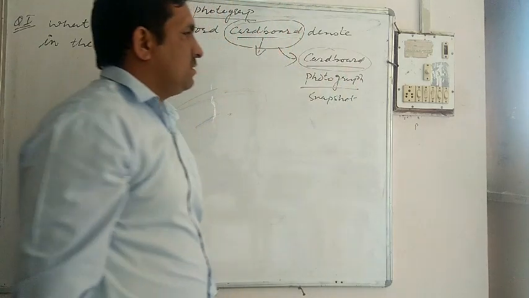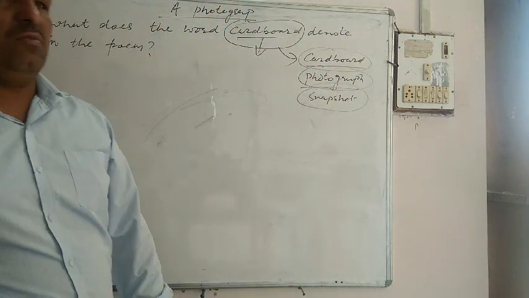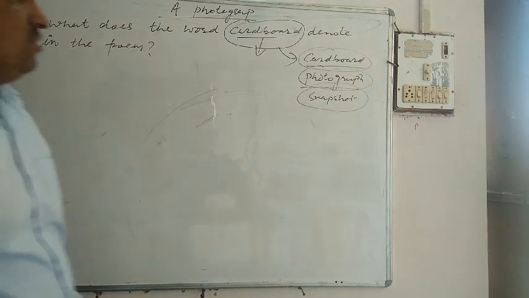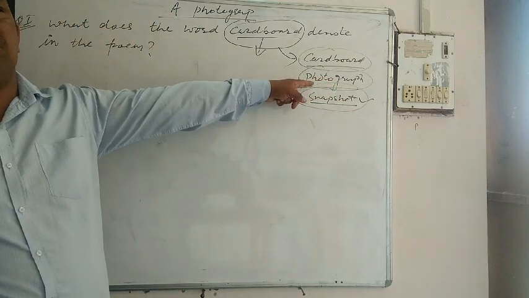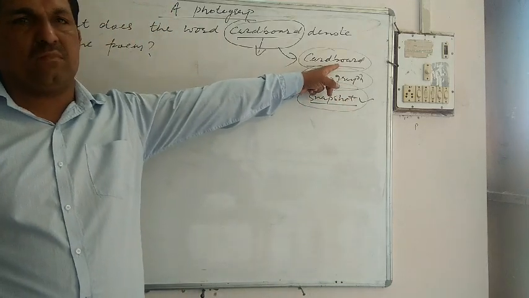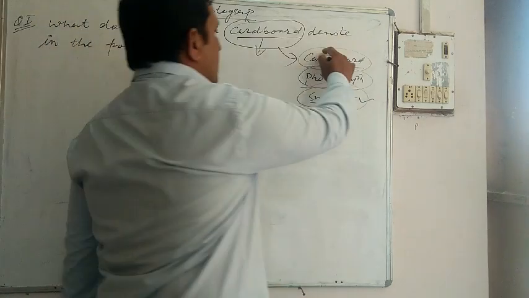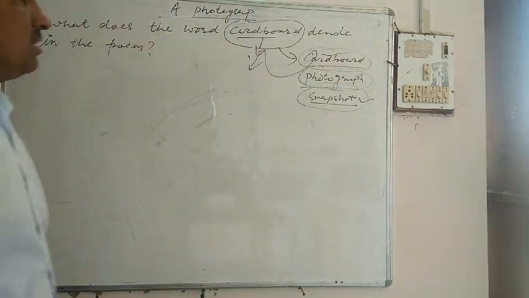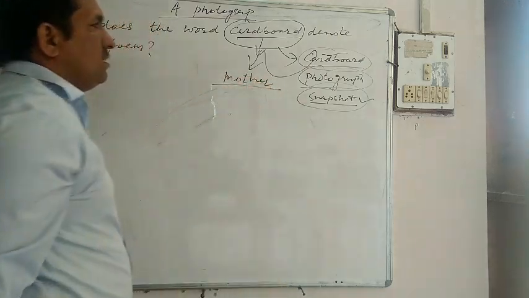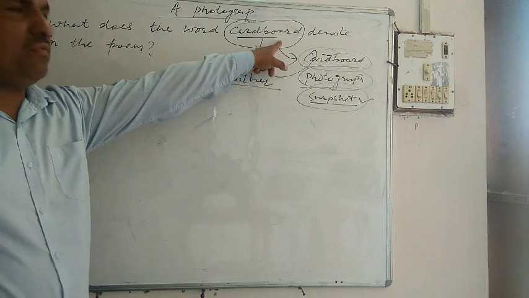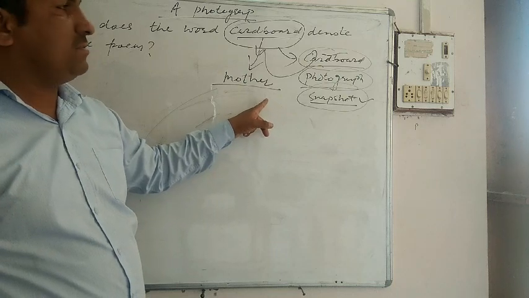So cardboard is a stiff paper, photograph is the actual form of a photo, and snapshot is actually when the camera just captured the image. When the camera just captured the image, it is being called snapshot, and photograph is the actual photo. And if there is a photo frame, or I would like to say a stiff card, then it is being called the cardboard. So here the cardboard denotes the photograph of the poetess's mother. And it is a very significant word here, because the poetess's mother had already died.